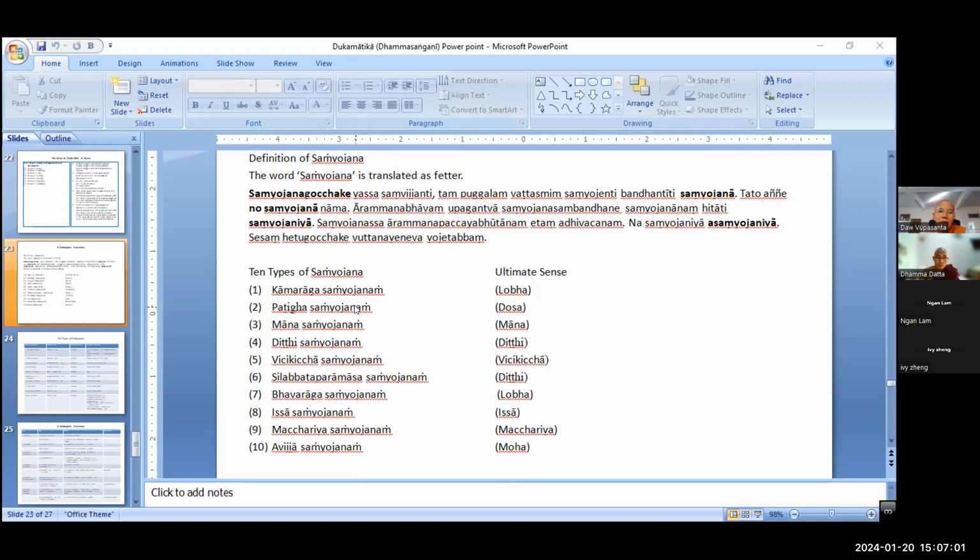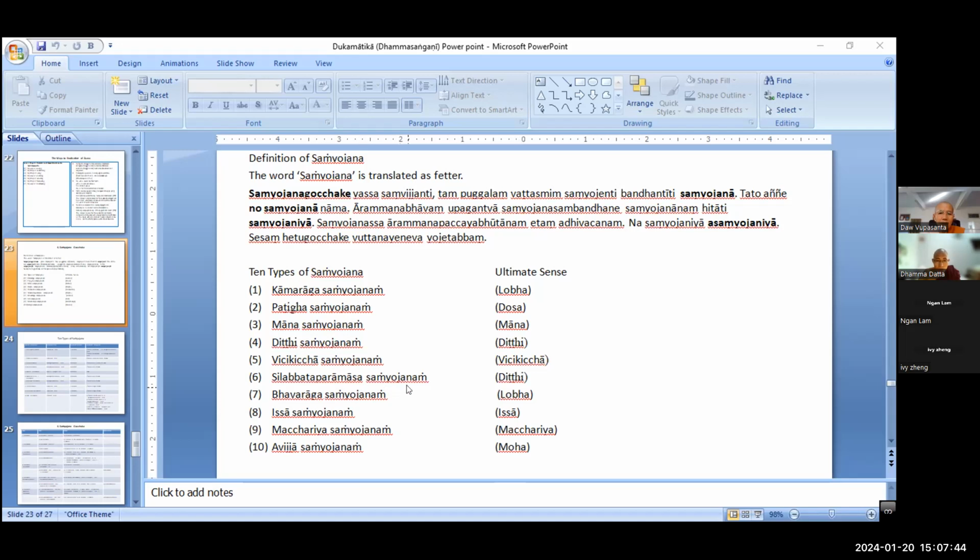What are they? Kama raga samyojana, the fetter of attachment to sensual pleasure. In the ultimate sense, it is lobha. That one is quite clear. Patigha samyojana, patigha means aversion, the fetter of aversion. In the ultimate sense it is dosa, right? Mana samyojana, the fetter of conceit. In the ultimate sense it is mana. Ditthi samyojana, the fetter of wrong view. In the ultimate sense it is ditthi cetasika. Vicikiccha samyojana, the fetter of skeptical doubt. In the ultimate sense it is vicikiccha cetasika.